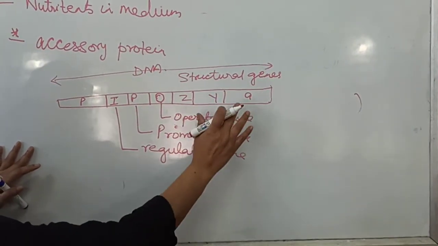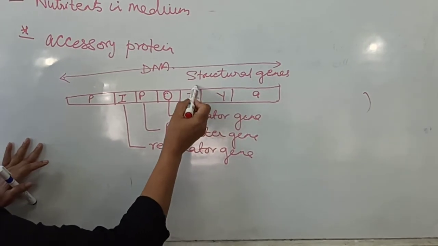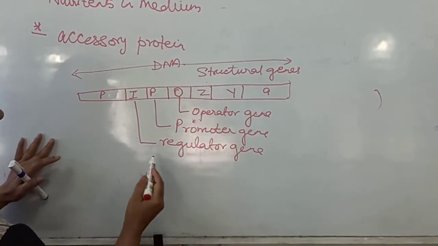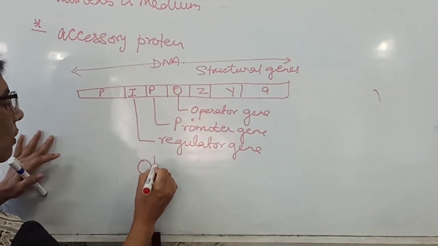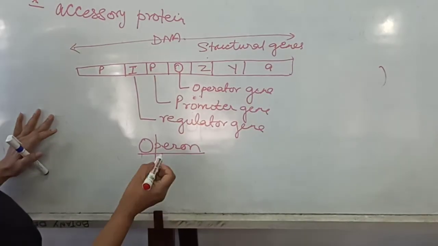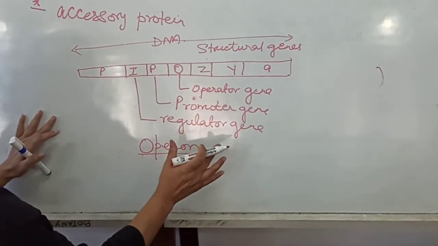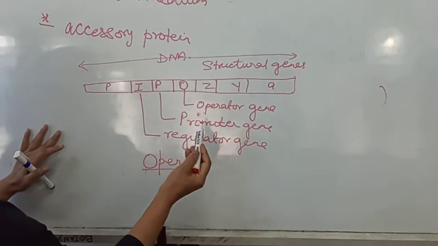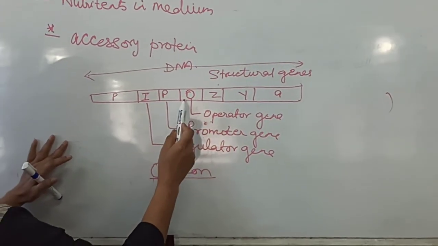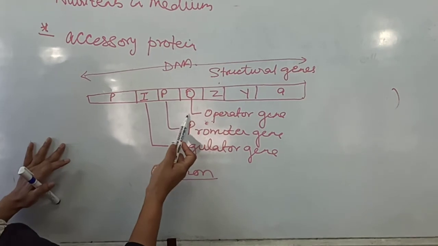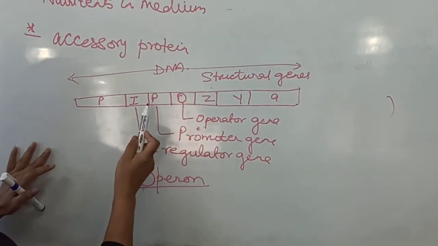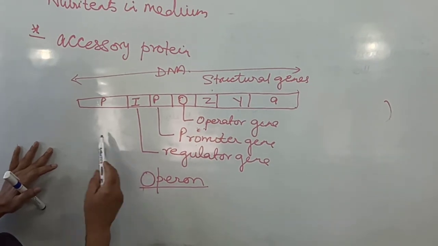This whole DNA segment, along with the structural genes, regulator gene, promoter gene, and operator gene, forms a structure which is known as an operon. So we have to remember that. What is an operon? It's a small segment of DNA which comprises structural genes, the operator gene before these structural genes, then adjacent to the operator gene the promoter gene, and then adjacent to the promoter gene the regulator gene.